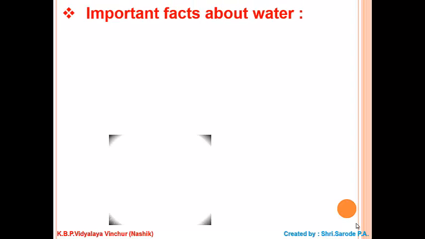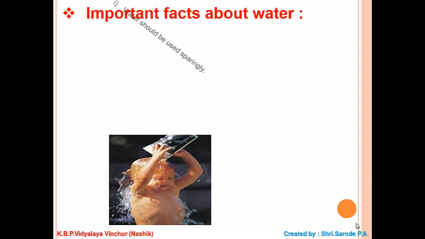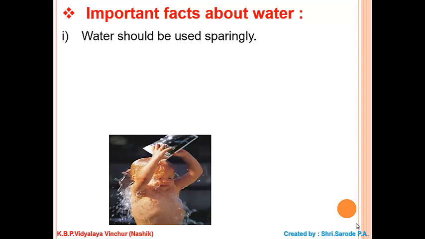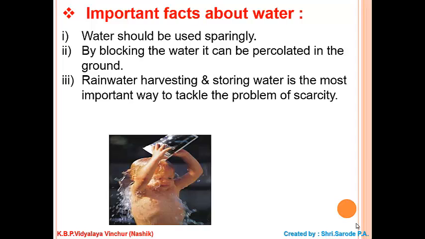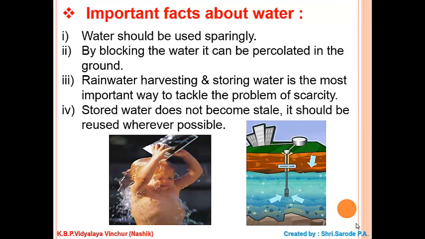Important facts about water. Water should be used sparingly. By blocking the water, it can be percolated in the ground. Rainwater harvesting and storing water is the most important way to tackle the problem of scarcity. Stored water does not become stale. It should be reused wherever possible.